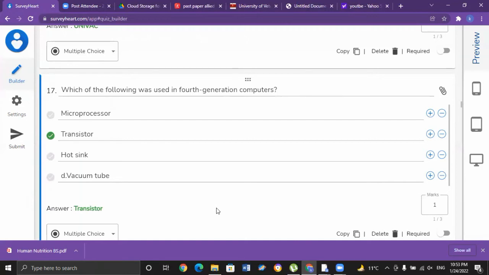A transistor, what is a transistor? A transistor is a semiconductor device used to amplify or switch electrical signals and power. The correct option for MCQ number 17 is B, transistor.